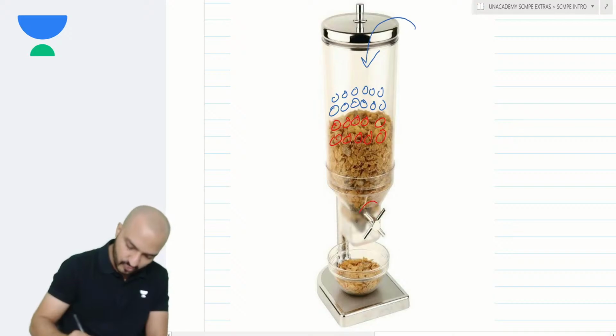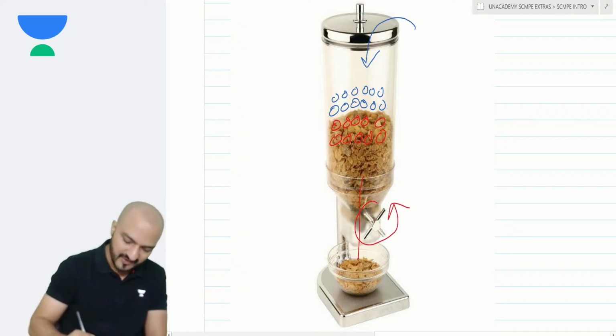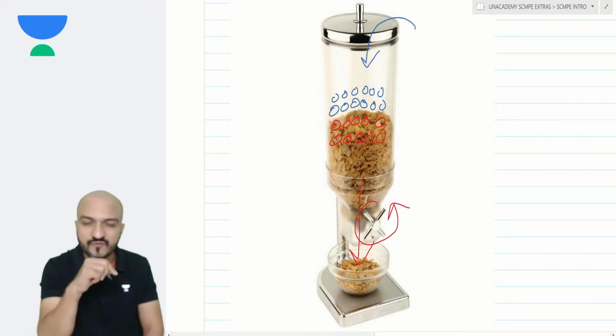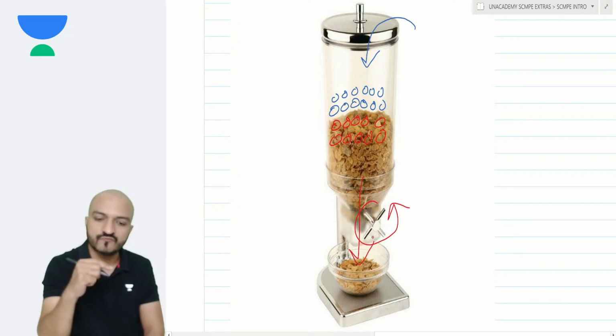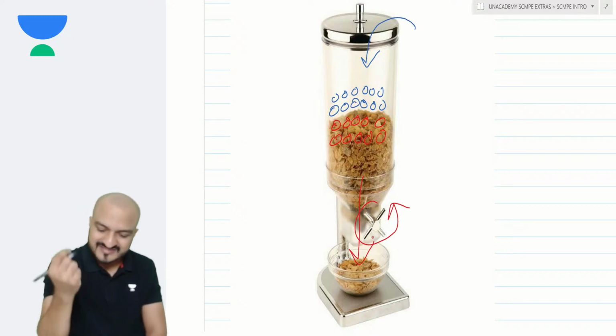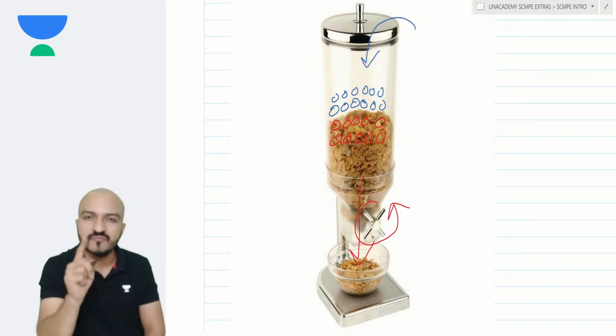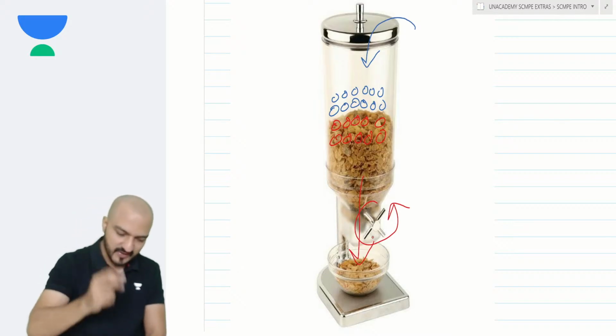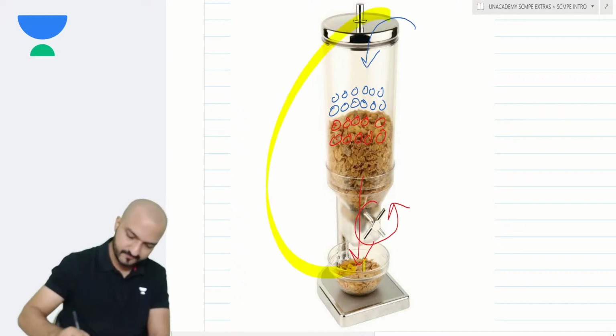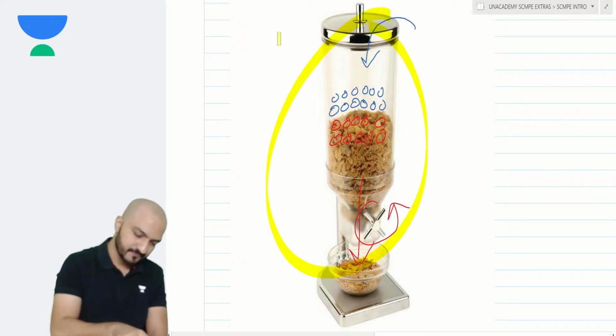So now if you rotate this knob to get the flakes out, which flakes will come out first? Old flakes will come out first and new flakes will come later. This means that it will follow the FIFO method. First in, first out. Correct? Yes, this is my example for the FIFO method. Second example.